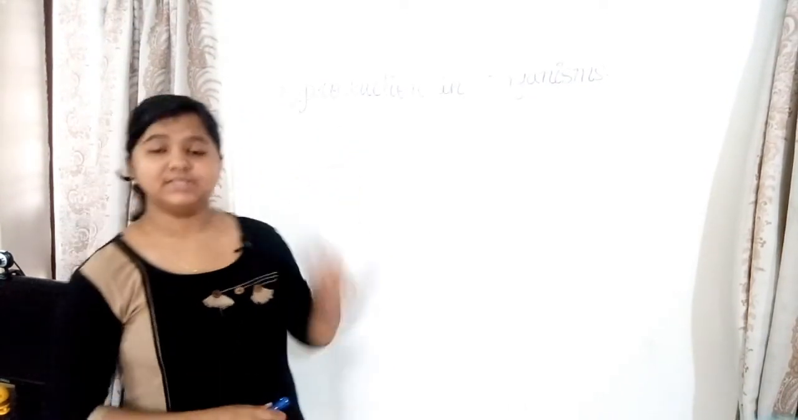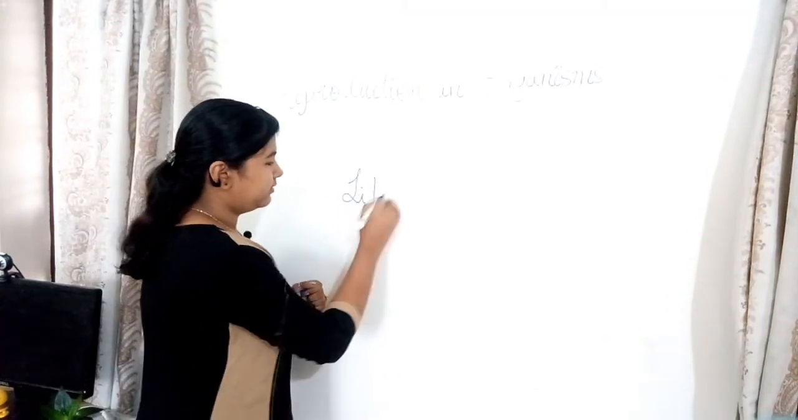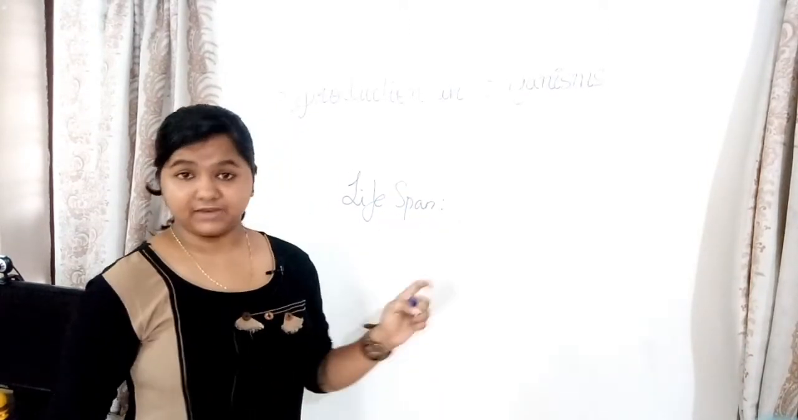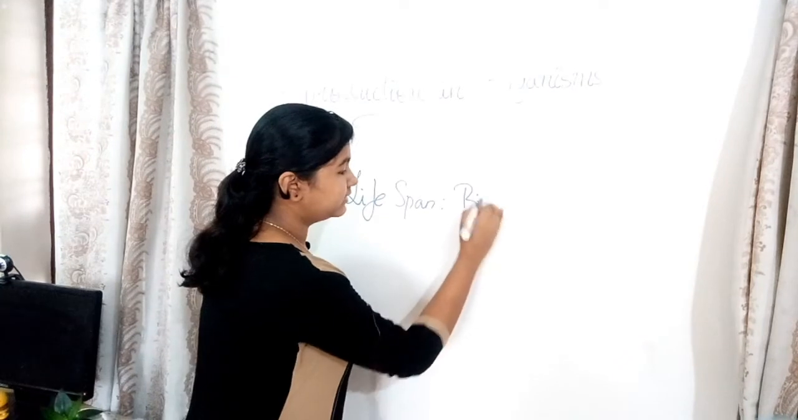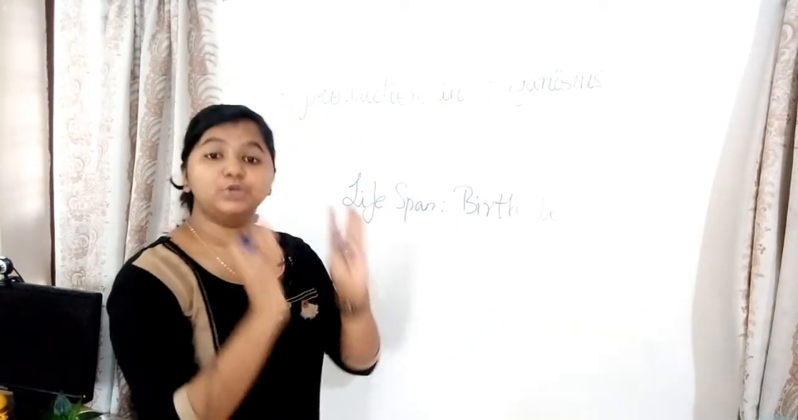So under this, the first thing that we have to learn is the word lifespan. Lifespan is the time period from birth to death, and it should be natural death.